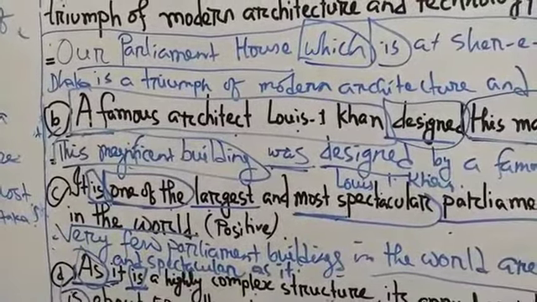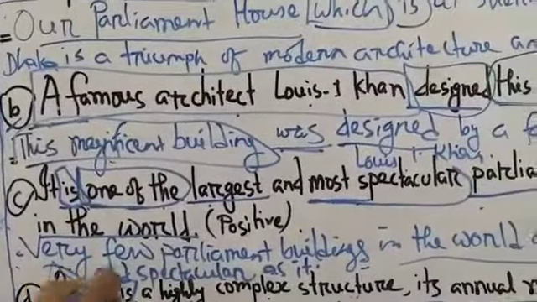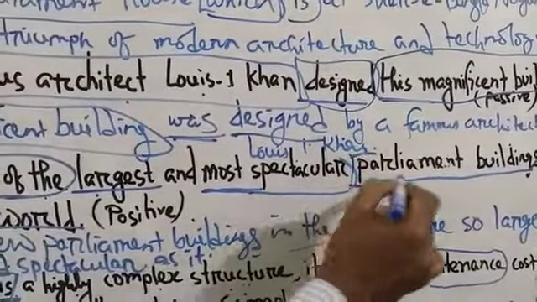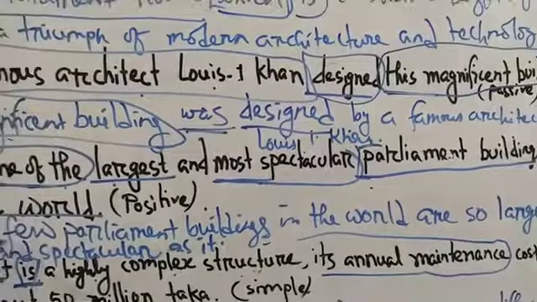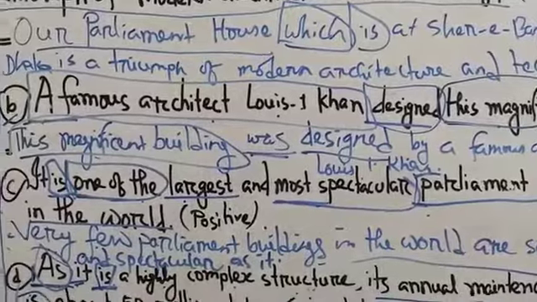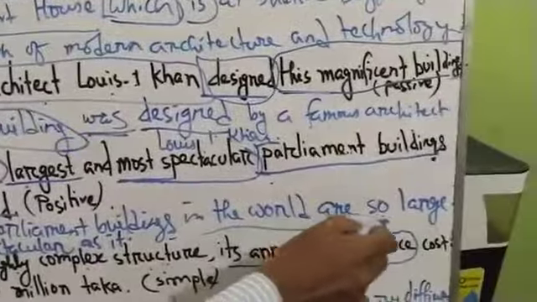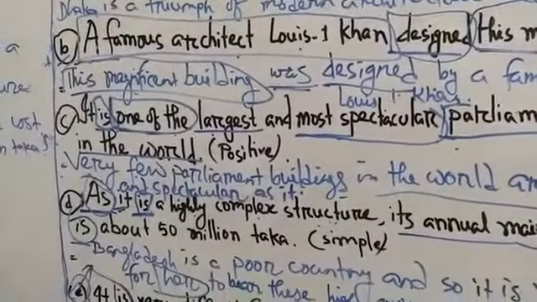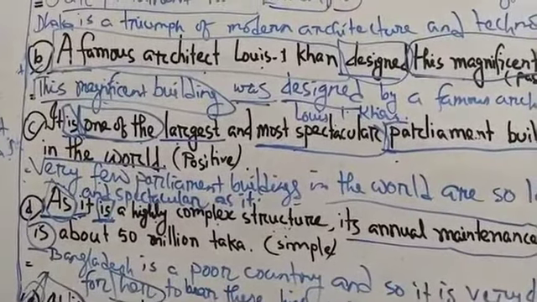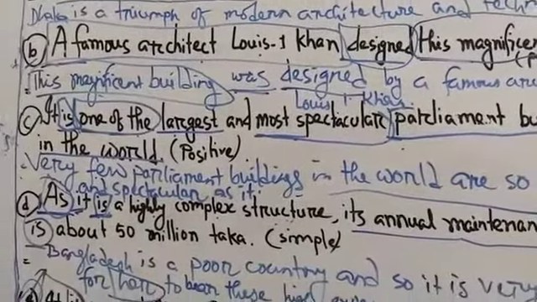In superlative form, if you find one of the, and then in positive form, what will be here? Very few. Very few. And then after very few you have to use the other part of the degree, and then parliament buildings in the world. Very few parliament buildings in the world, and then verb, and so, and positive form. At the time of making positive degree, you have to use positive form. So large and spectacular as it.